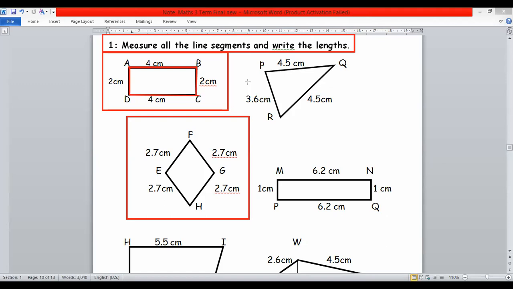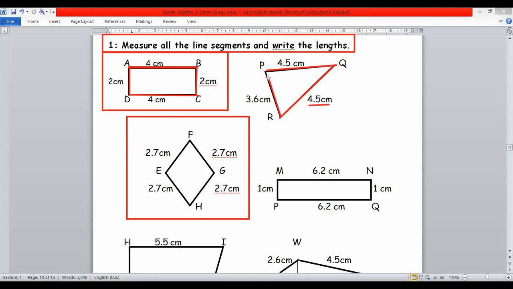So the next one is here in your book page 144. In the next rectangle you can measure the side PQ, it is 4 centimeters with the help of a scale. But right here it is 4.5 centimeters. This side is called RQ or QR. This is also 4.5 centimeters.